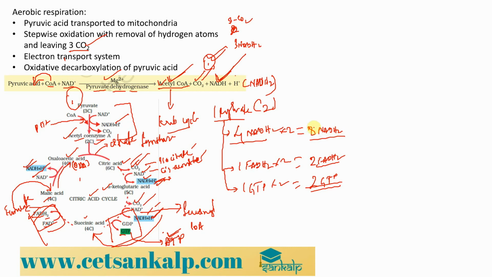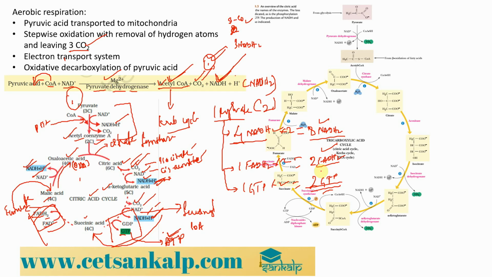So for one pyruvate we get only 4 NADH2 and 1 FADH2 and 1 GTP. However, when we consider 2 pyruvate molecules, we get 8 NADH2 molecules, 2 FADH2 molecules and 2 GTP molecules, right? So this is mainly about the Krebs cycle over here. Now we can look into the same cycle in more detail.